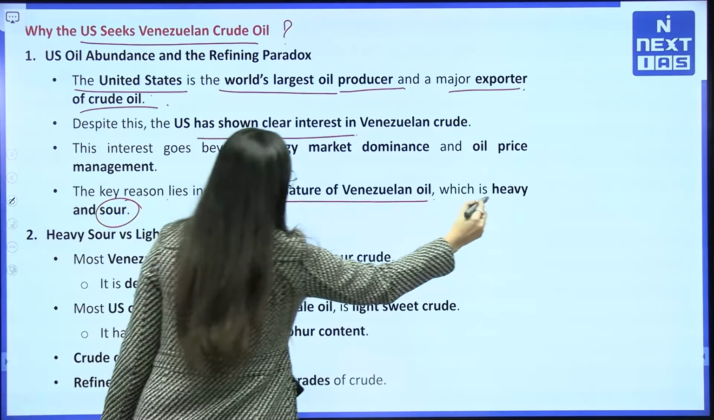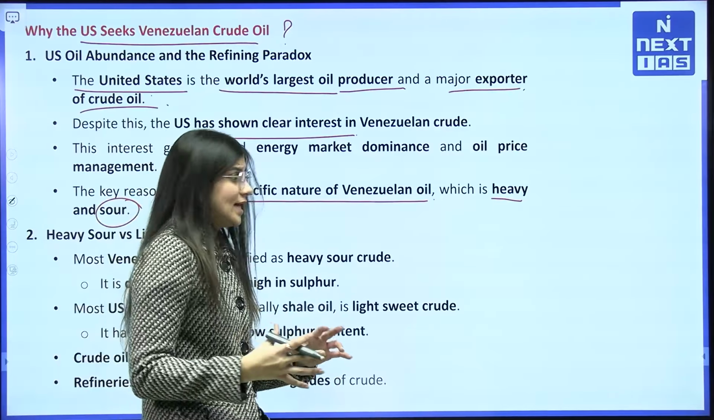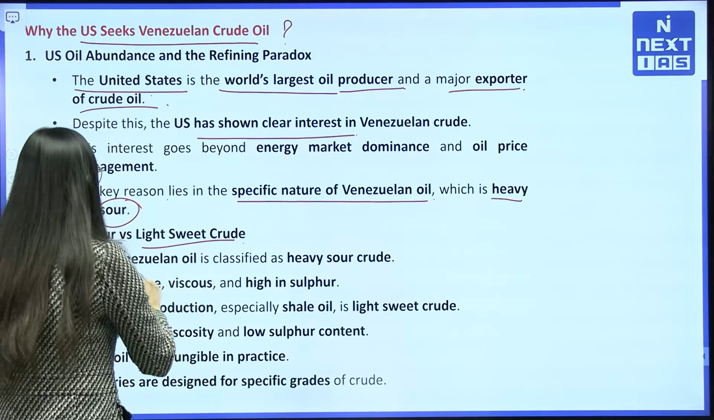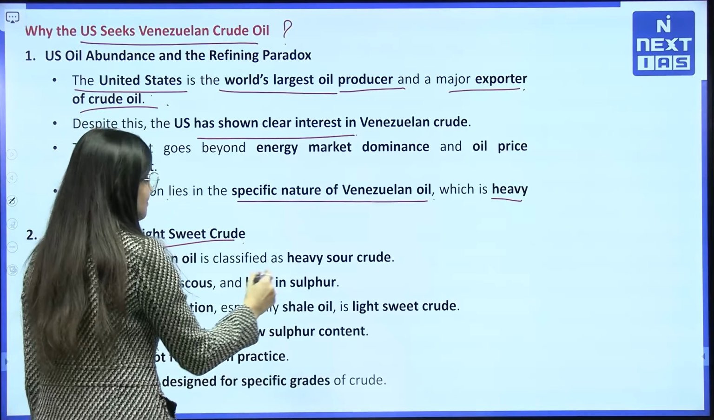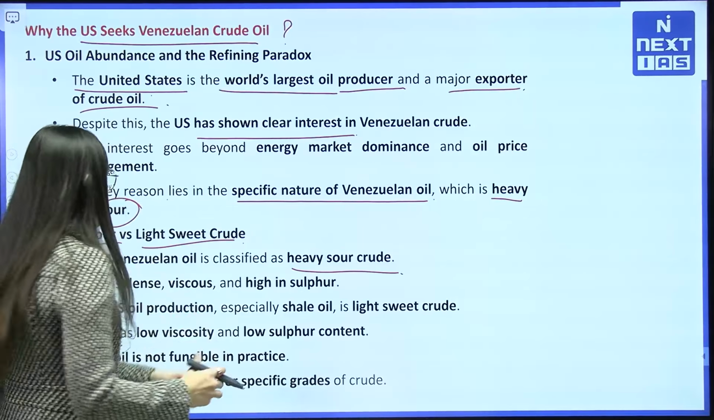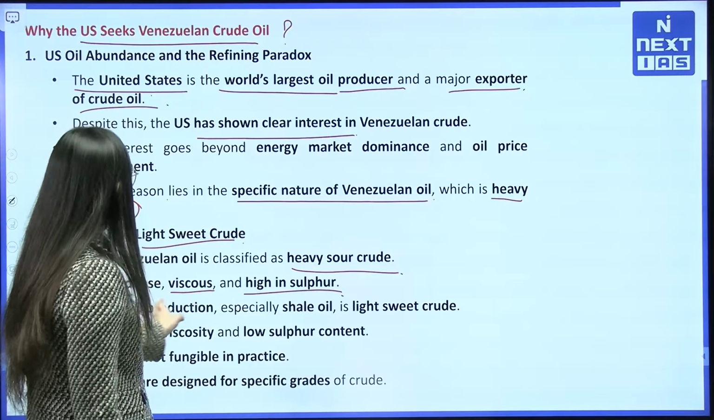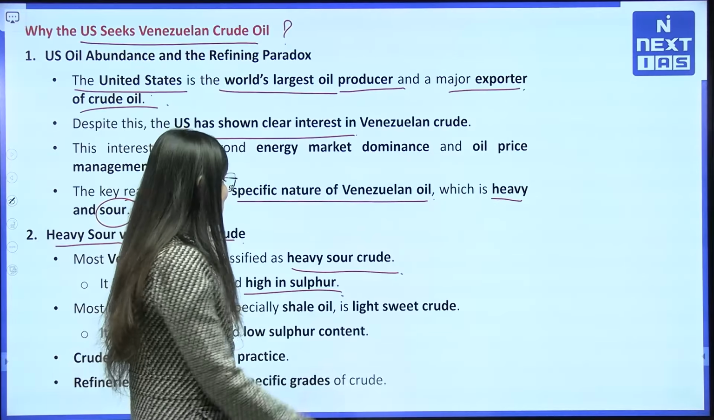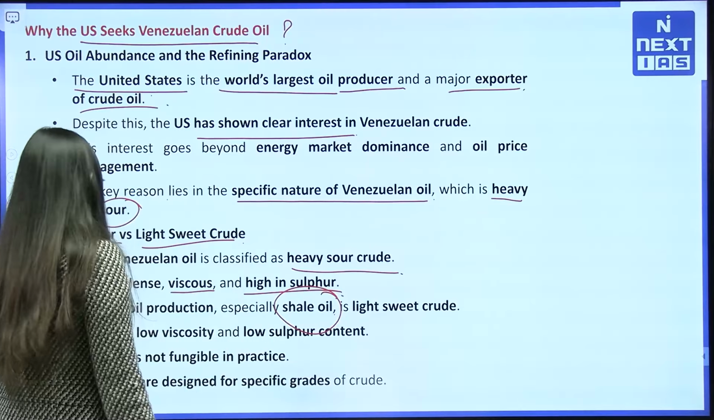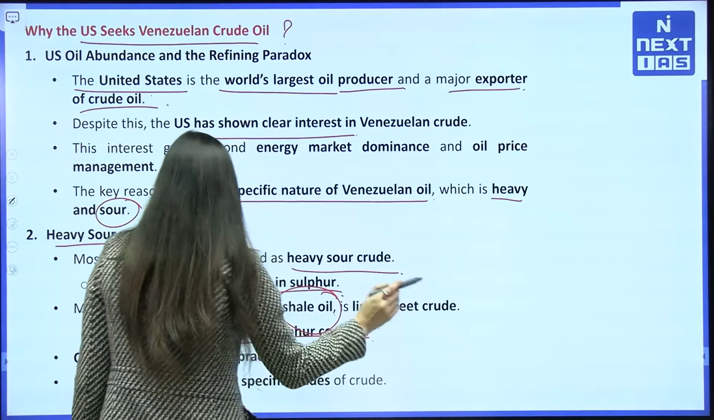Let's understand what this heavy and sour is. What is the difference between heavy and sour, and sweet crude? Let's see the differences. Most of Venezuela's oil is classified as heavy and sour crude. It is dense, viscous, and high in sulfur. Most of the US oil production, especially shale oil, is light sweet crude oil, because it has low viscosity and low sulfur content.